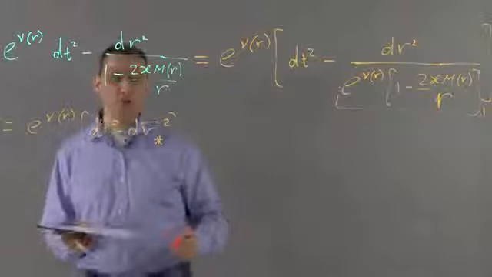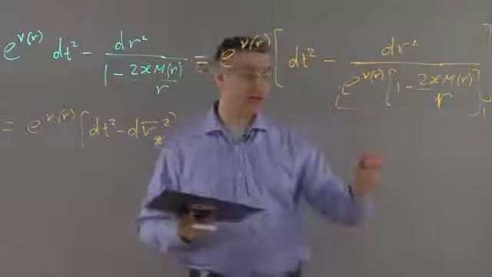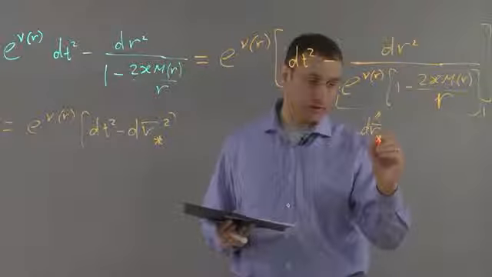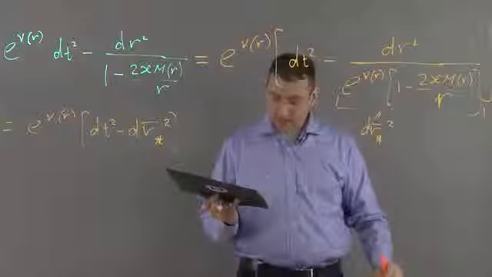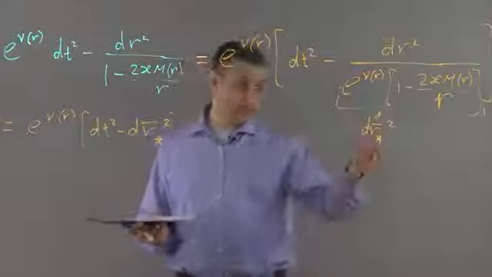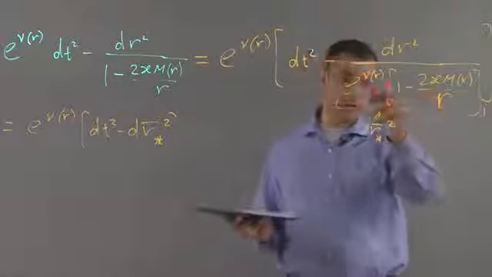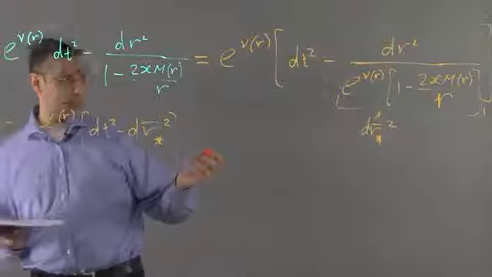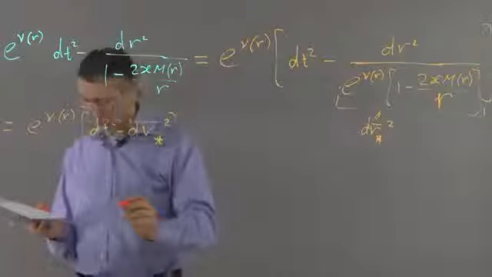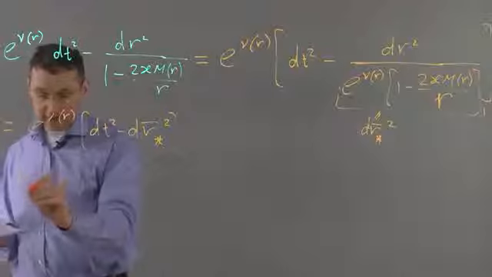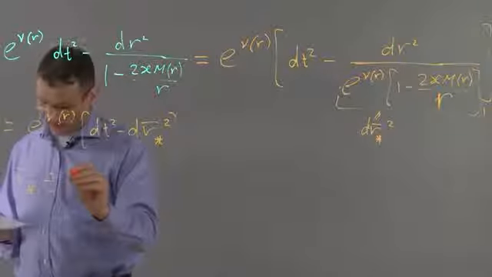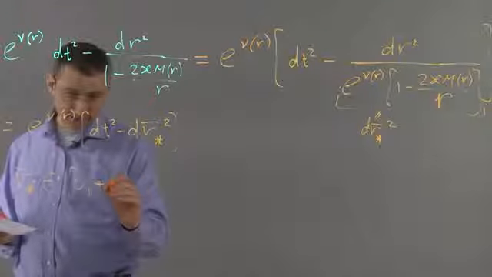So this is the new tortoise coordinate, which we denoted as dr star bar squared. To find it, one has to take the integral with these functions. But it is important that by proper adjustment of the integration constant, we can make it such that r bar star ranges from 0 to plus infinity.